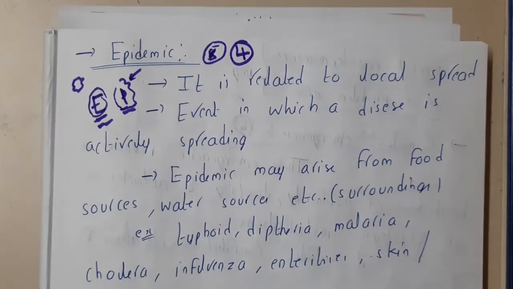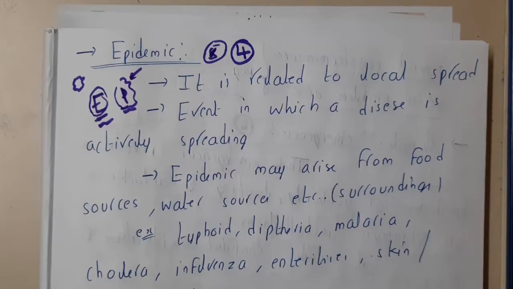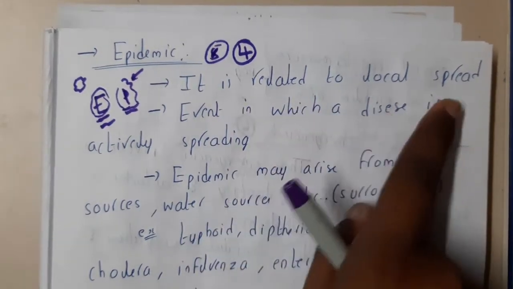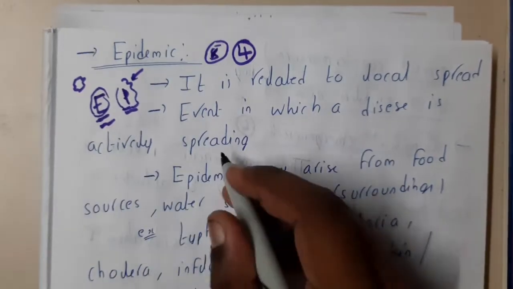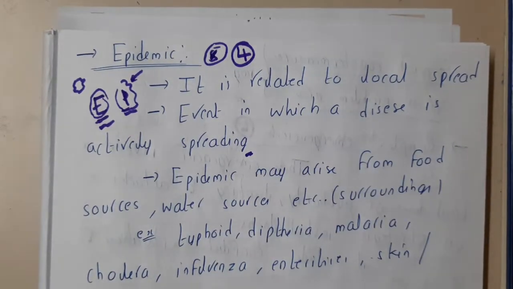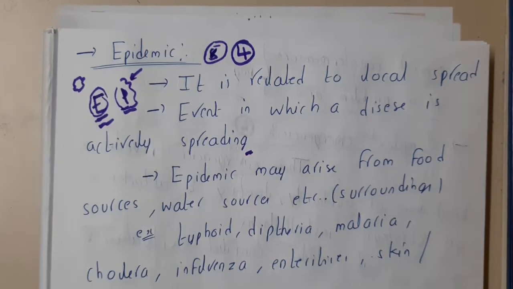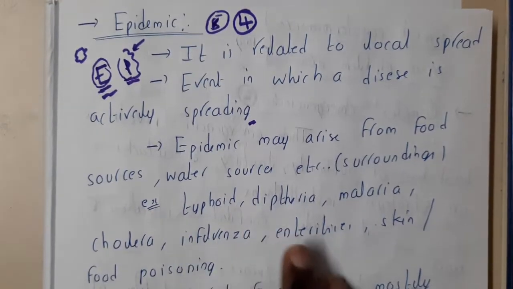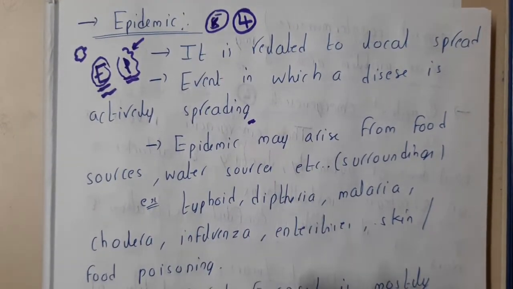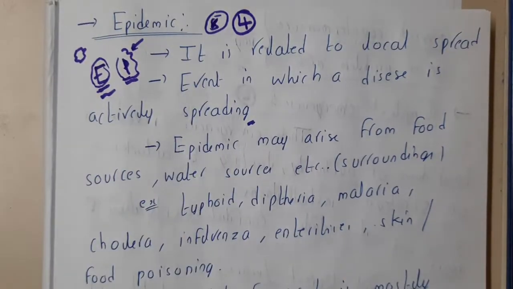So we'll be discussing pandemic in the next lecture. For now, let us stick to epidemic. I told you, it is a locally spreading thing, related to a local spread. It is an event in which a disease is actively spreading, but only in that particular locality or area. An epidemic may arise from food sources, water resources, or any kind of surroundings. Surroundings include mosquitoes and all those different living beings, guys.